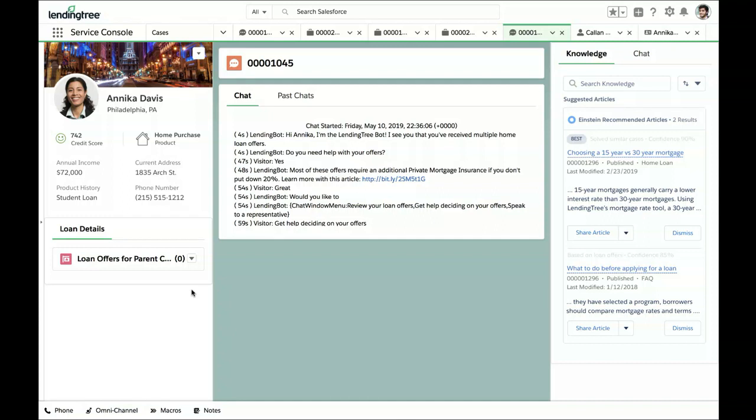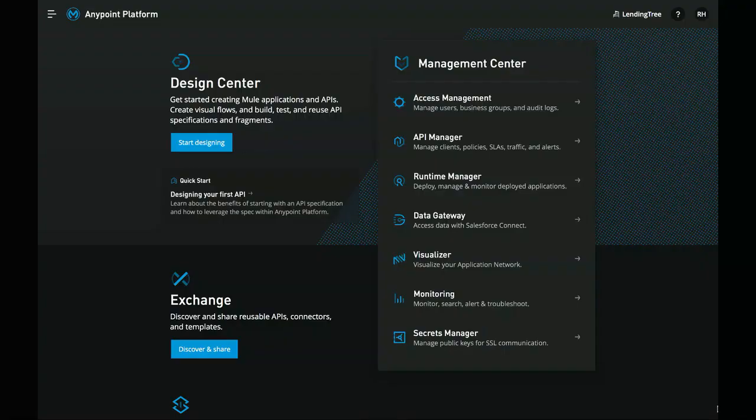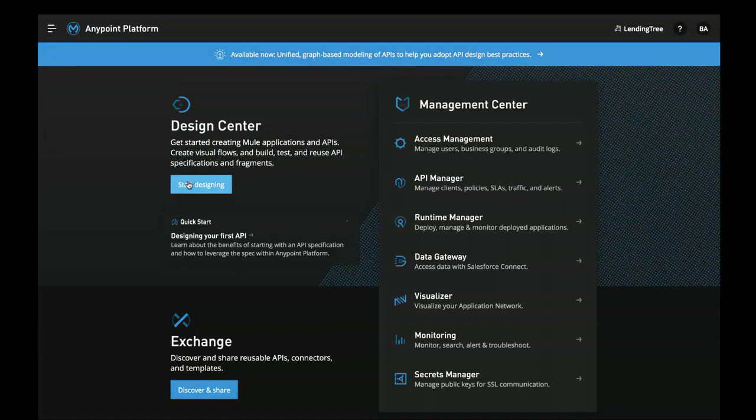So to do this, now let's go ahead and define our API using MuleSoft's Anypoint Platform. So in case you are new to Anypoint Platform, this is our homepage. We have here Design Center on the upper left, where I can design APIs and integrations quickly. We have Exchange, where I can find reusable assets shared within my organization or provided by MuleSoft. And we have Management Center, and this is where I can manage APIs and monitor them. Let's go to Start Designing.